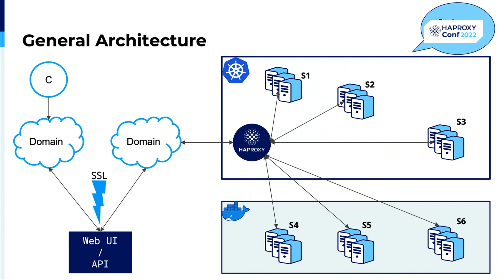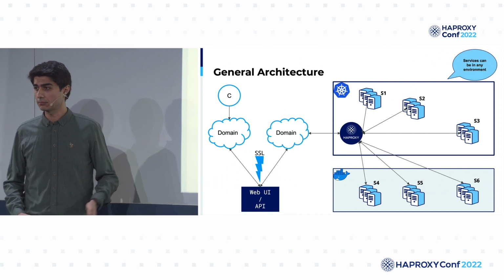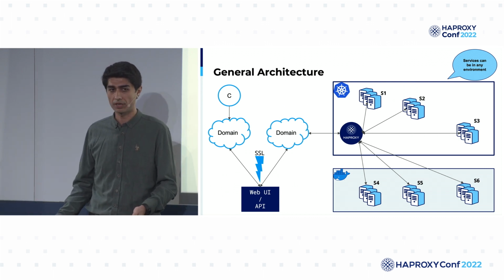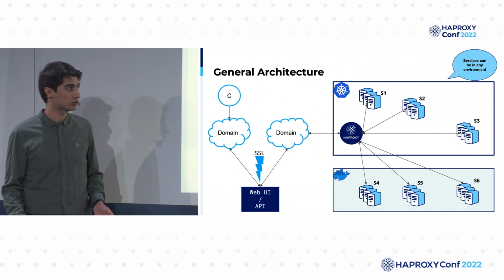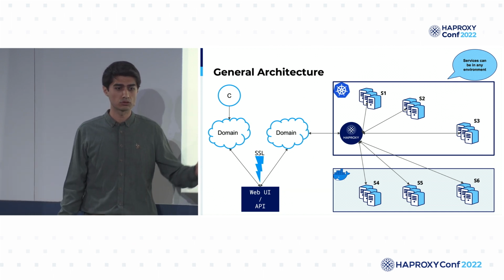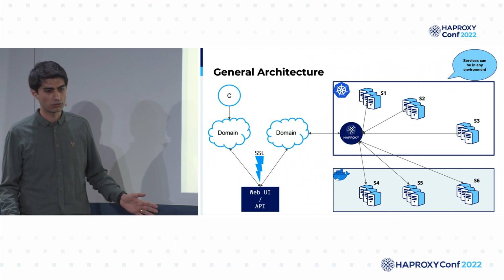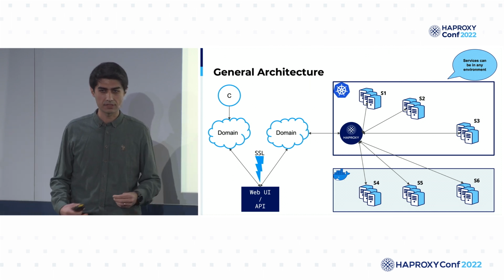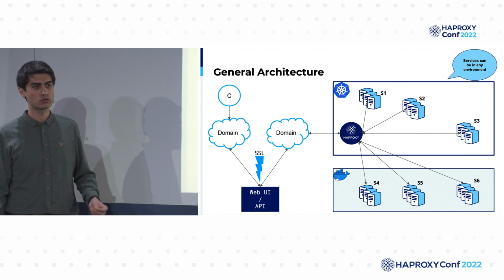It can be at any scale, but to simplify it, I actually added only 6 services, and our HAProxy will run in the Kubernetes, but our services can be at any environment like cloud, in company, on-premise, and also it can be running on Docker, it can be running on Kubernetes. It doesn't matter for us.